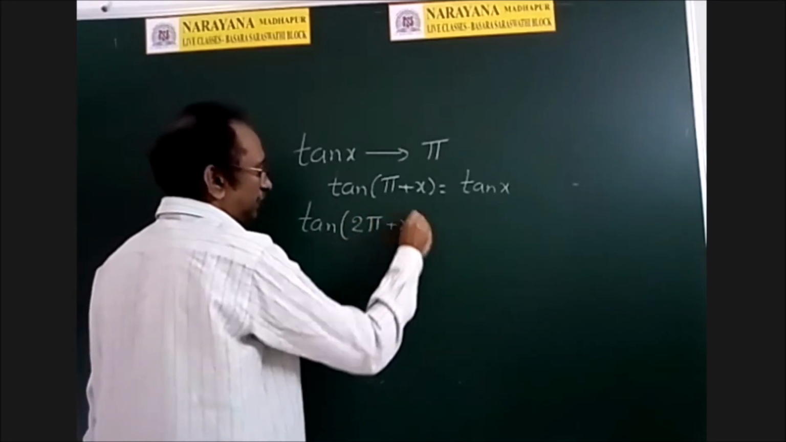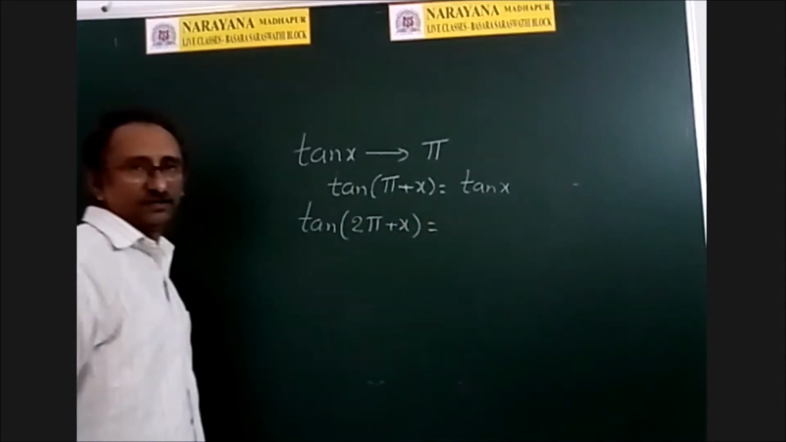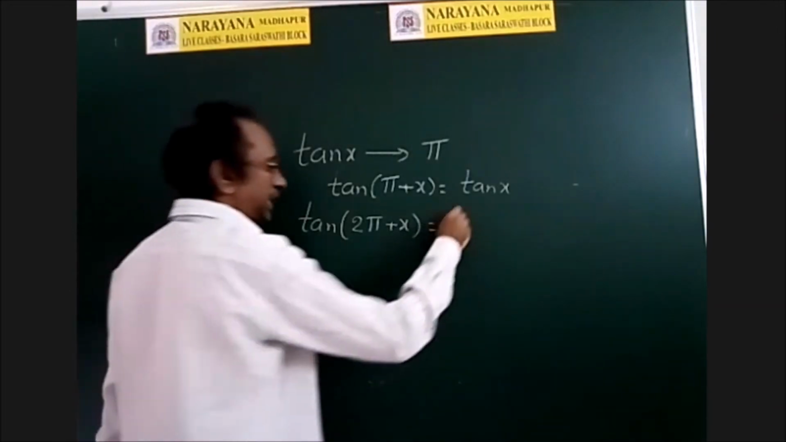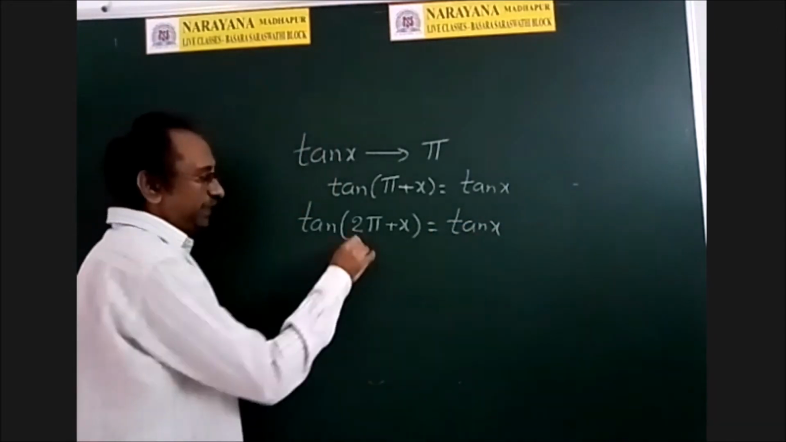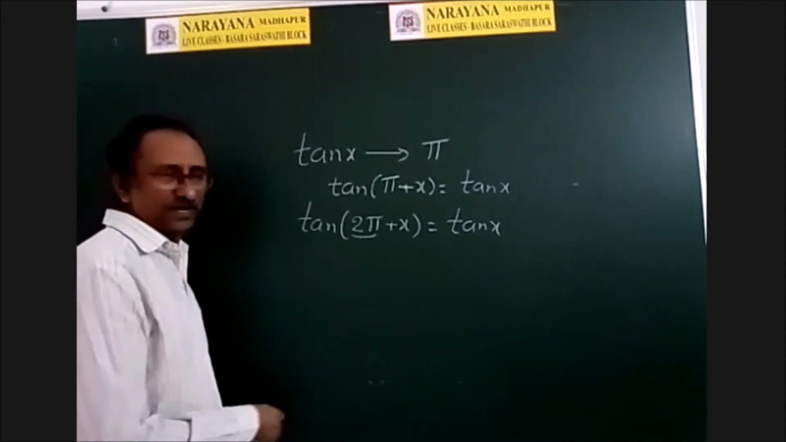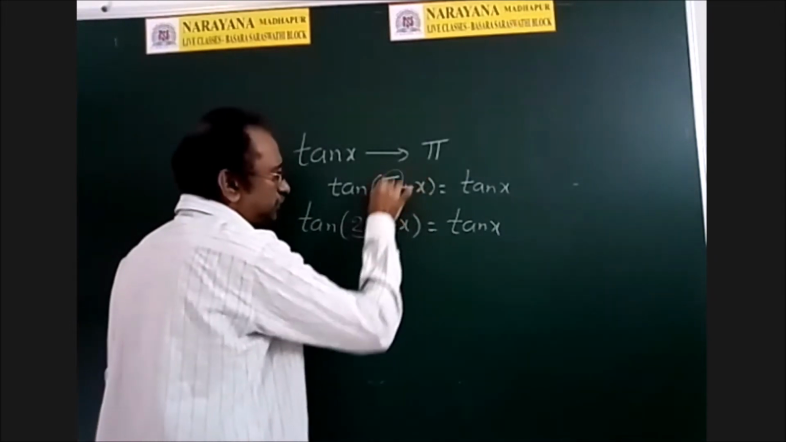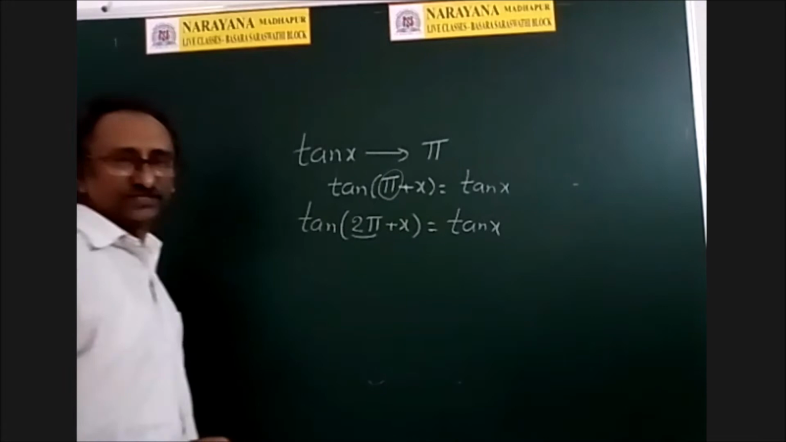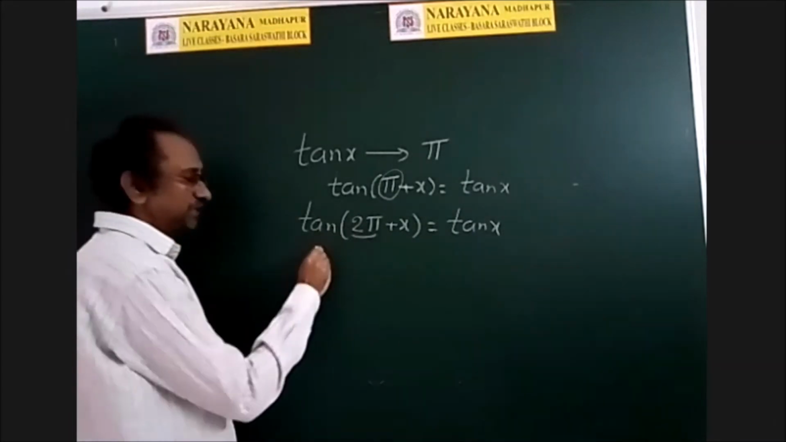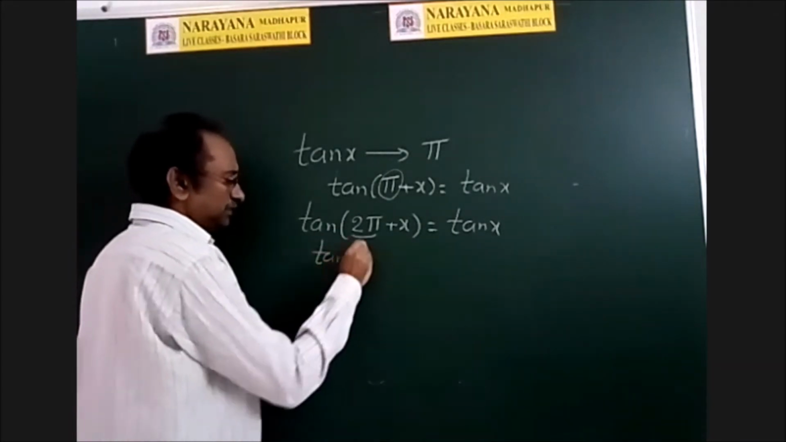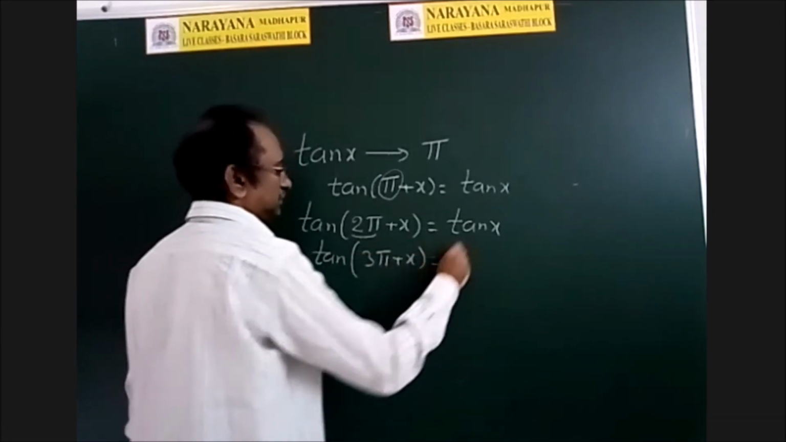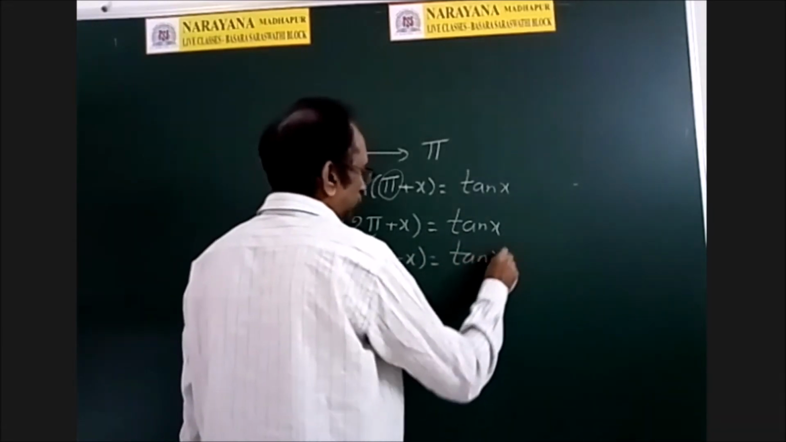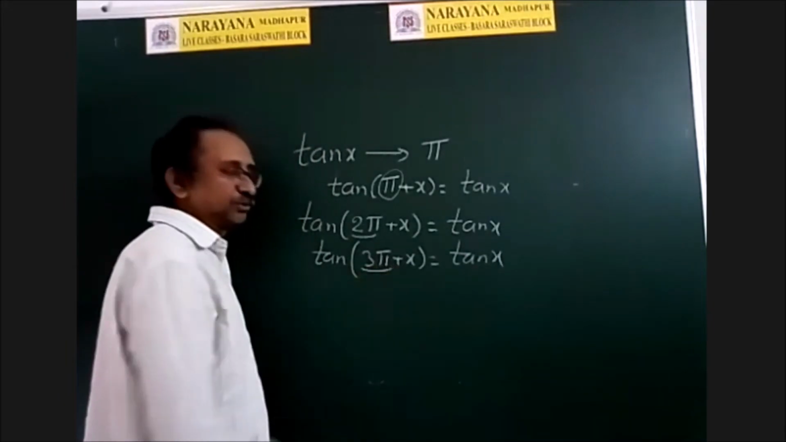Tan of 2 pi plus x. Yes, tan of 360 plus x is equal to tan x only. So 2 pi is also a period. Of course, it is not the fundamental period. The least positive number is pi, so that is the period. But 2 pi is also a period. Whether 3 pi is a period or not: tan of 3 pi plus x is also tan x. So 3 pi is also a period.